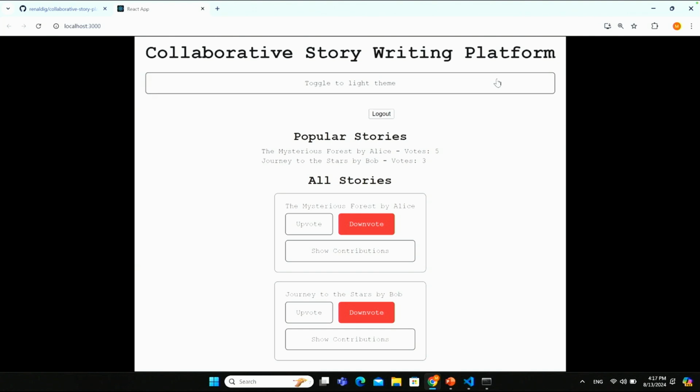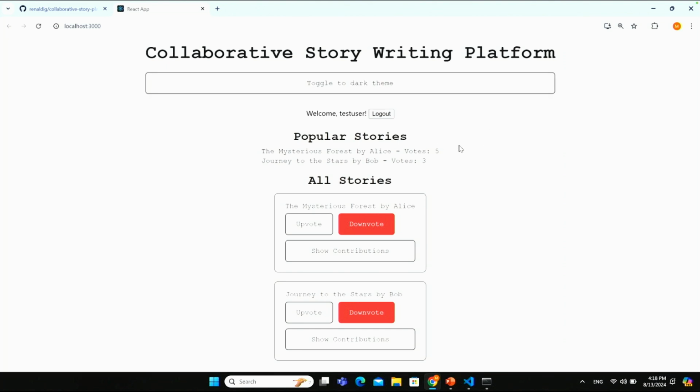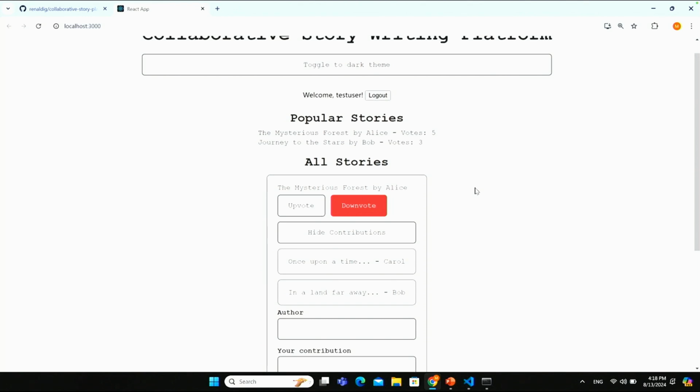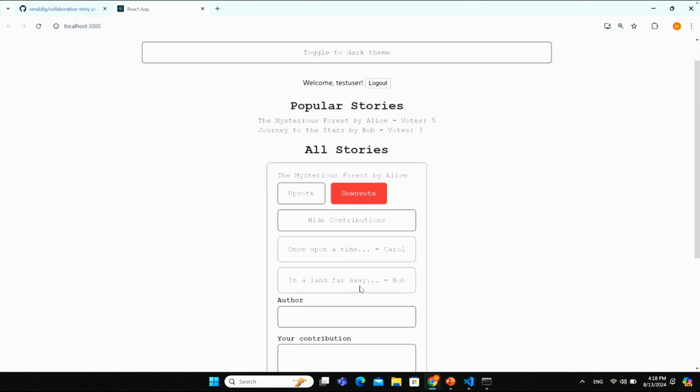As you can see, it's not fully dark mode, but I just wanted to make sure we can represent it that way, so it toggles the background and keeps the box in white. We can toggle it off again and see the change there. We can see the votes are also recorded here. But what I really want you to draw your attention to is the show contributions element. We can see we have 2 entries: first, the initial placeholder, once upon a time, and the second item, in a land far away.